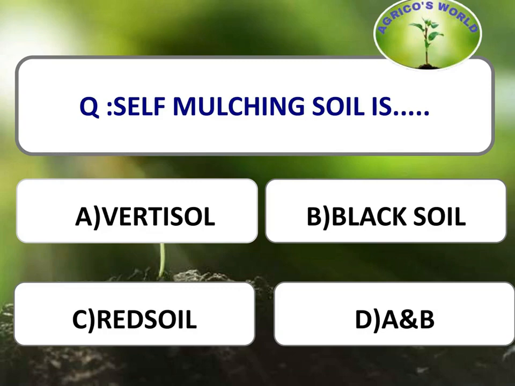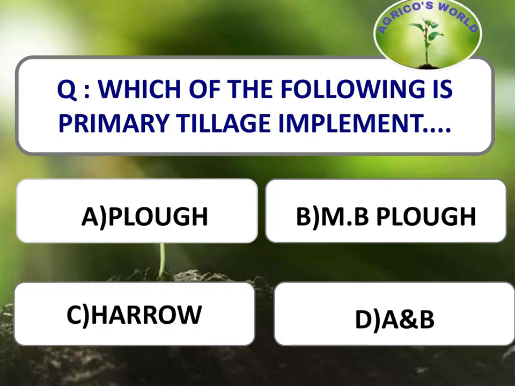Self-mulching soils. Self-mulching soils are the black soils or the vertisols. So the self-mulching soils are vertisols and black soils. Which of the following is primary tillage implement? When we are going through the primary and secondary tillage implements, the plows are usually the primary tillage implements and the secondary tillage implements are the harrows. When we come to the rotavator, it is the primary and the secondary tillage implement. So here the primary tillage implement is plow and mouldboard plow.